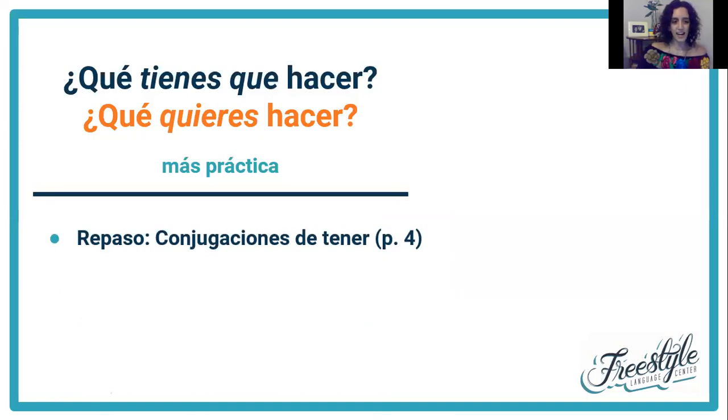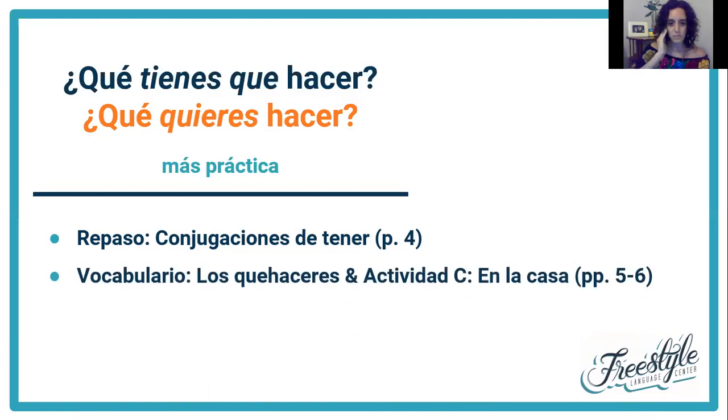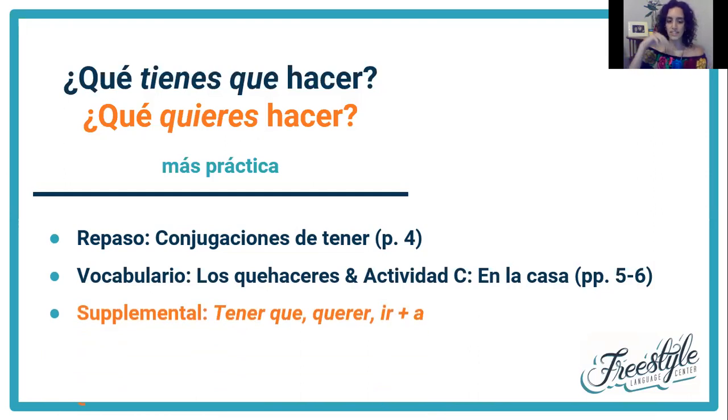Entonces, para practicar, to practice, we're going to start with a repaso, a little review of tener. It's got a little stem change, right? So there's a chart to review that, the forms of tener. Vocabulario, right? New vocab on los quehaceres, or the chores, and a little activity to go with it, okay? Then there's also, if you want to do some extra, a supplemental on tener que, querer, and ir a.